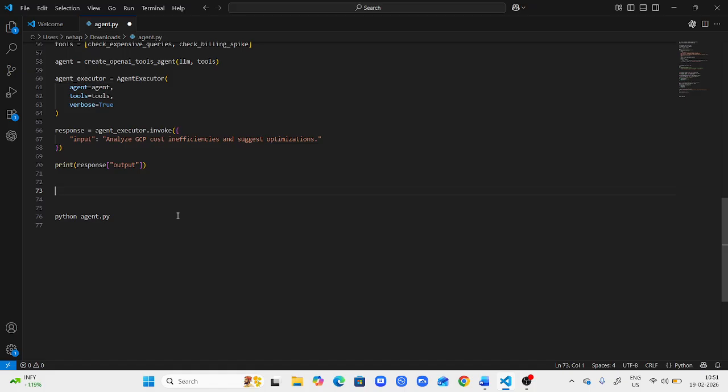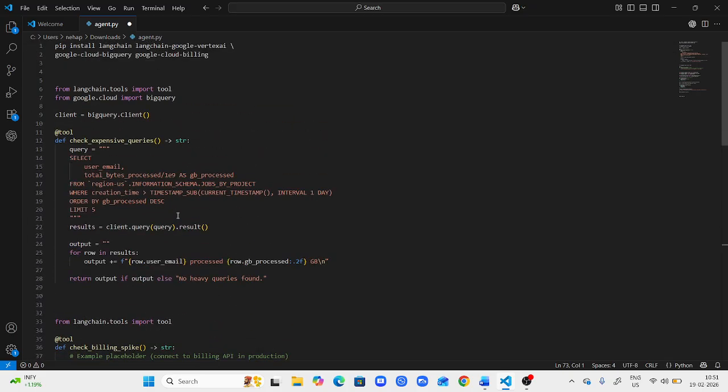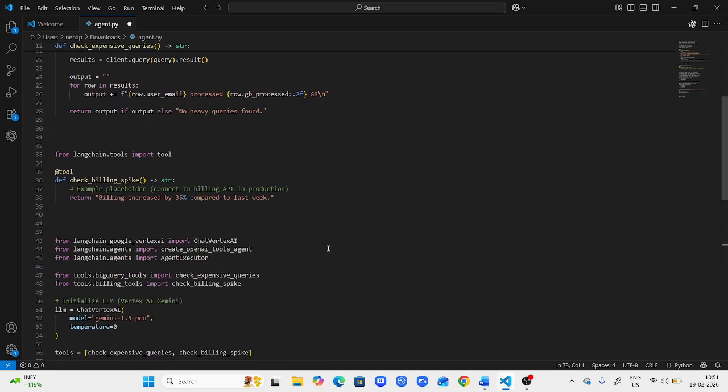Once I deploy it, I'll showcase these agents also. So for now, that's it. We understand the LangChain architecture and how to build agents through LangChain.